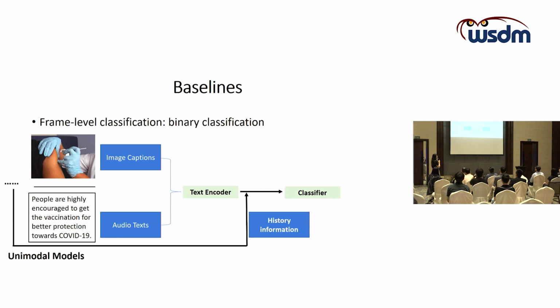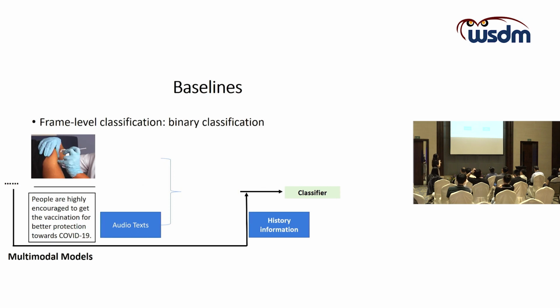Here you can use image captioning tools to convert the images into captions, concatenate the audio text, and feed them into the text encoder, either pre-trained or not. Together with the history information, the classifier is trained to predict whether it is the start of the misinformation in the video.